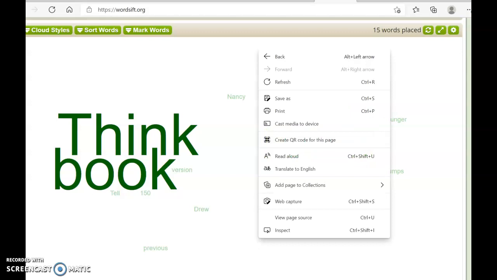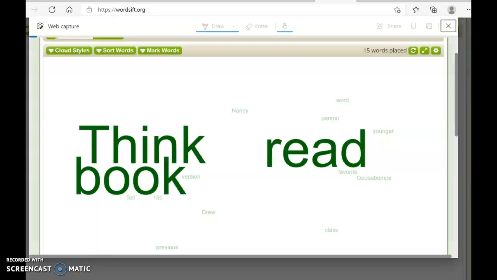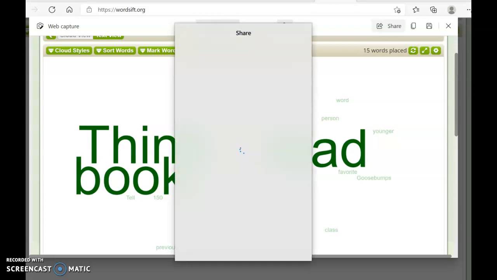And then please take a snapshot. Web capture. It's down here at the bottom. Capture that full page. Thank you very much. Share it. Top right. I'm in your emails.